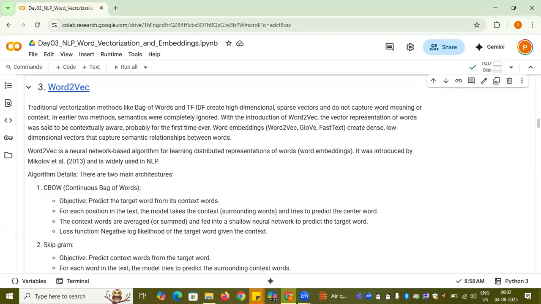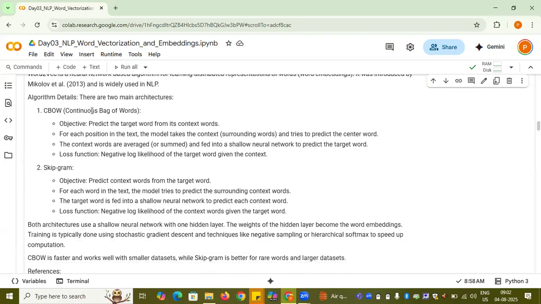Now what are the algorithm details if you see here? There are two methods in Word2Vec: continuous bag of words and the skip gram. In the continuous bag of words, we want to predict the target word from its context words. So we have some context and then the target word needs to be predicted, right? For each position in the text, the model takes a context and tries to predict the center one. This is actually clear.